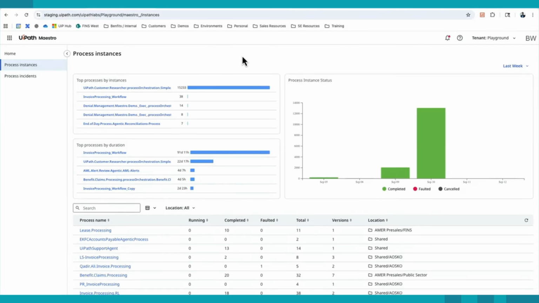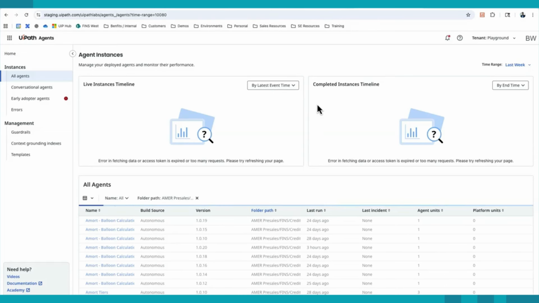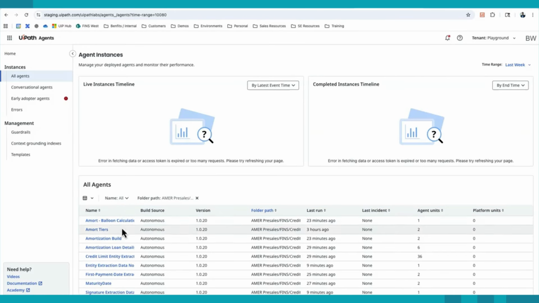And similar to this view from the process side, we could also see these on the agentic side. I could see my different agents that have ran over the last month, the last hour, the last week. As I go and refresh this, I can see the different amortization runs that have occurred. And I could also see different dashboards here as well that will show me information.